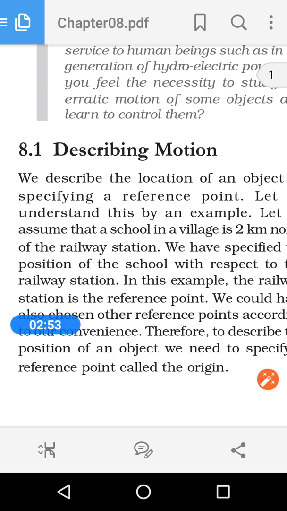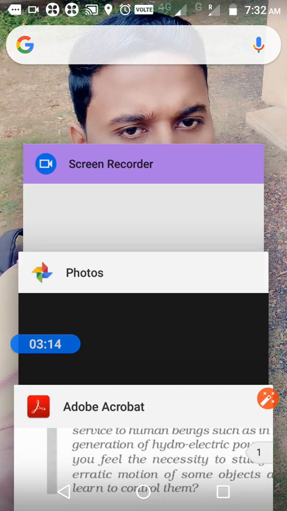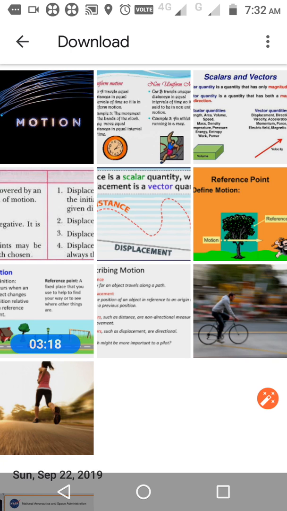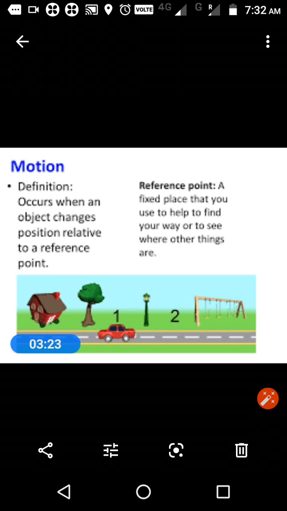Initially we had a starting point, right? That starting point is considered as the origin, or we will call it the reference point. Got it? If there is any motion, that motion will have a